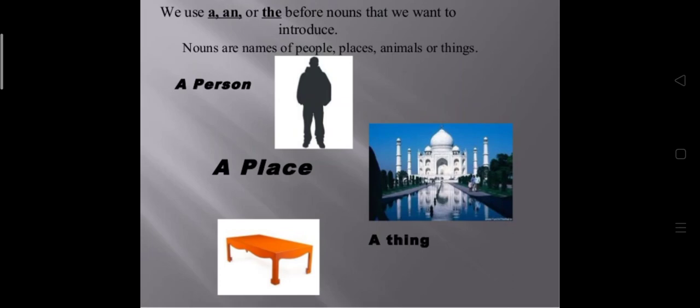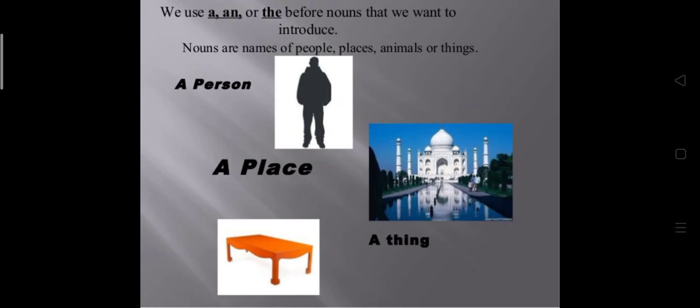For example, once upon a time, a prince was going through a jungle riding an elephant. Here time, prince, jungle, elephant all are nouns, and we use the indefinite article a or an.